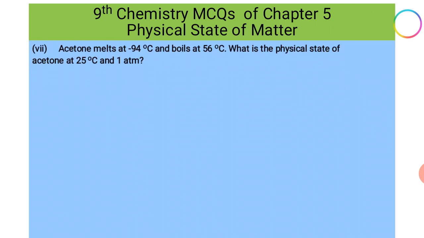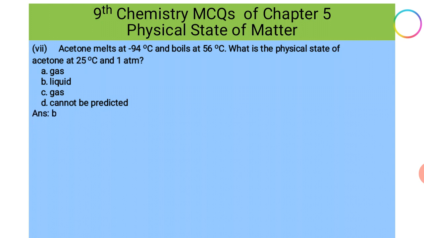Next, number 7. Acetone melts at -94 degrees C and boils at 56 degrees centigrade. What is the physical state of acetone at 25 degrees centigrade and 1 atm pressure? Option A, gas. Option B, liquid. Option C, gas. And option D cannot be predicted.